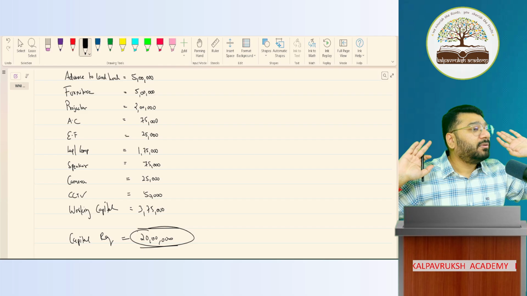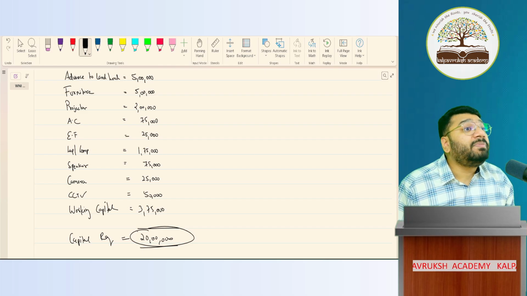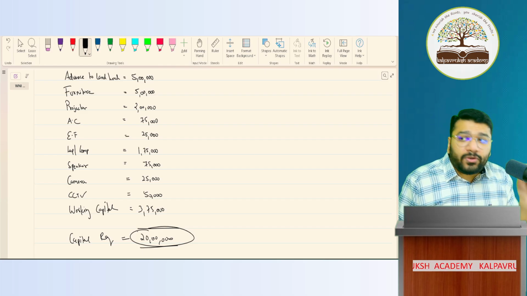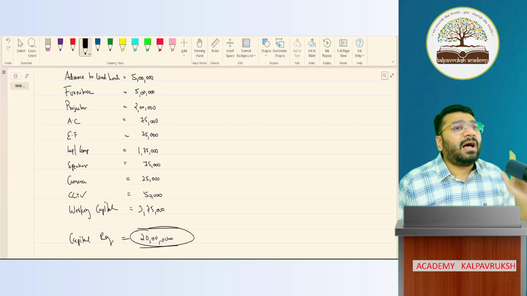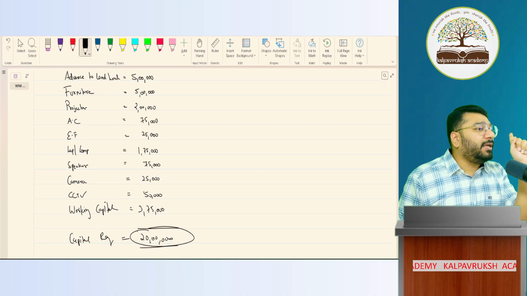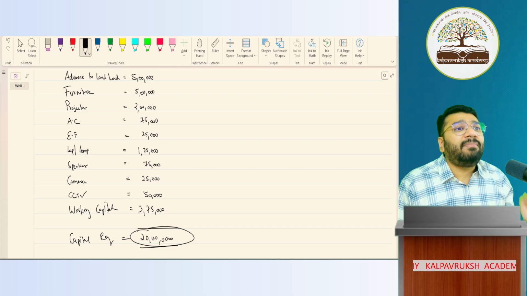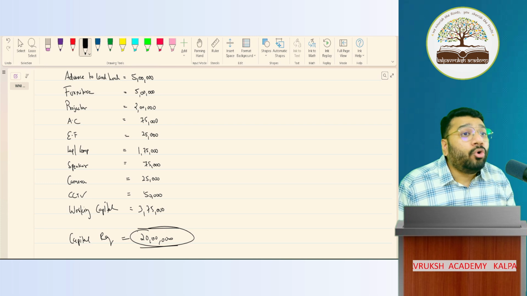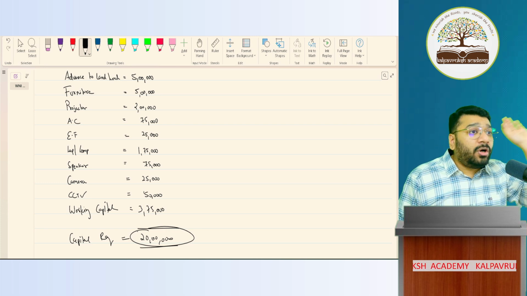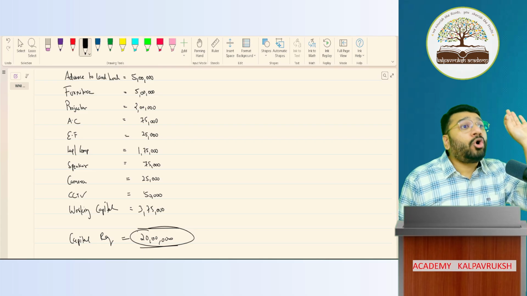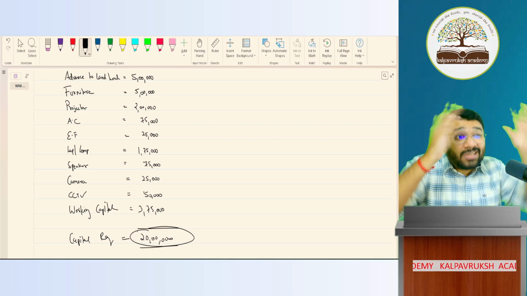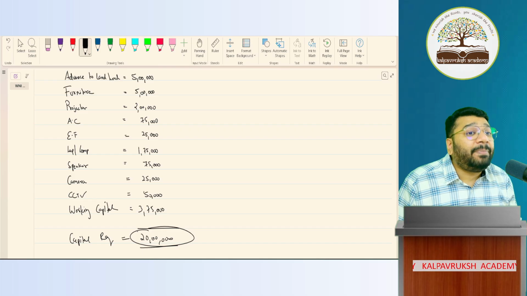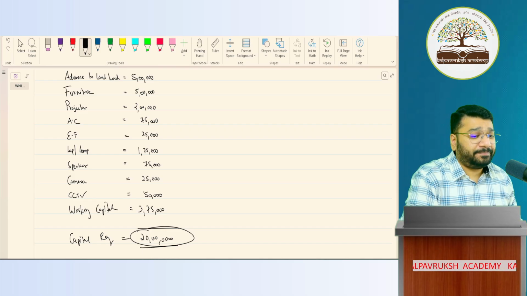But first, prove your business model is a success. Then you come and ask me money. So initial money required to run the business will never be given by the outsiders. That money has to be contributed by the owner. Got it? Not got it? So the money that the owner contributes to the business to start the business is called as capital. Got it? Not got it?